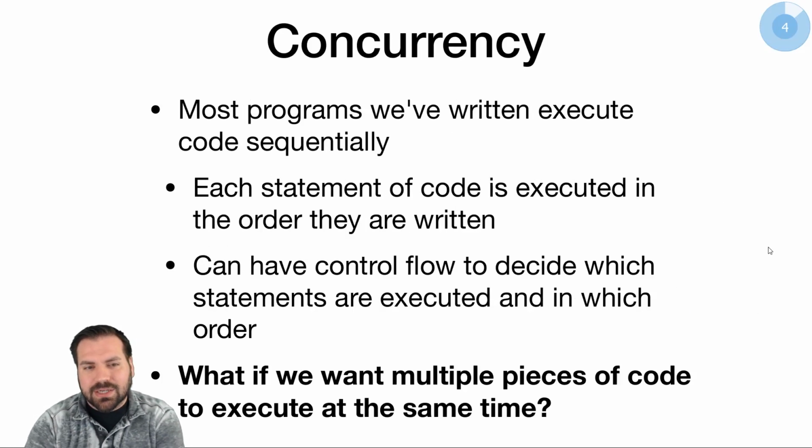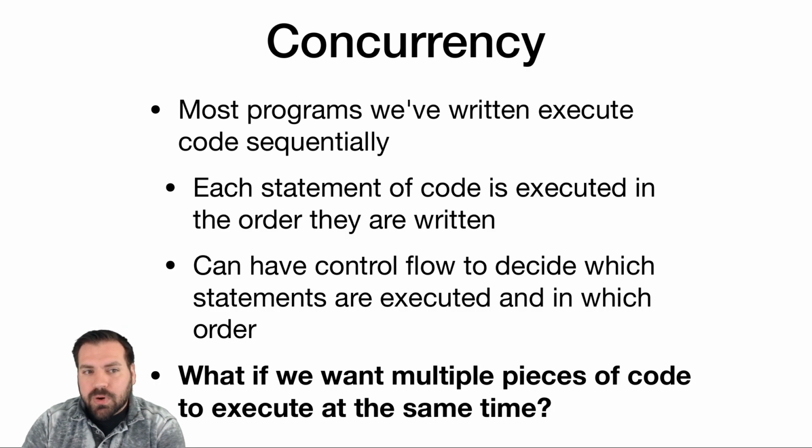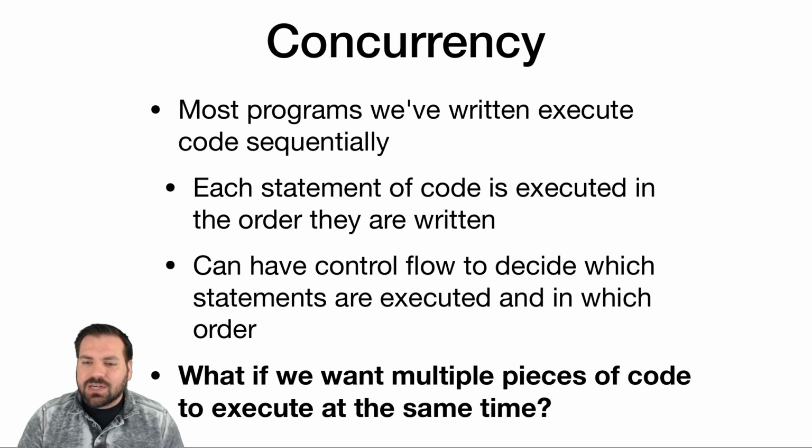So let's learn what actors are and what concurrency is. Most programs we've written so far execute code sequentially. We can have control flow, our conditionals and loops, to change the order in which things are executed. And that order can even change based on the specific run of the program. So if we have a conditional, sometimes it'll be true, sometimes it'll be false, and we'll branch out. And we had these flowchart diagrams in 115 that showed how code executes throughout our program.